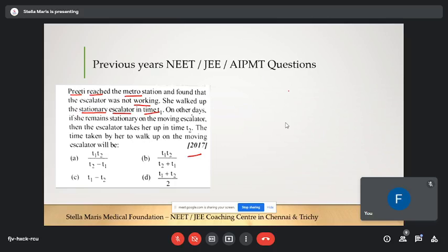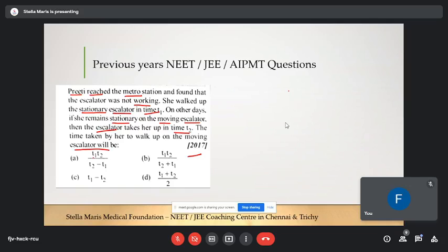On other days, she remains stationary on the moving escalator. Regularly the escalator will be moving. So the escalator takes her up in time t2. They're asking what is the time taken by her to walk up on the moving escalator.